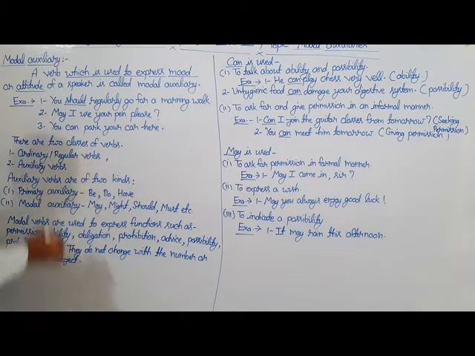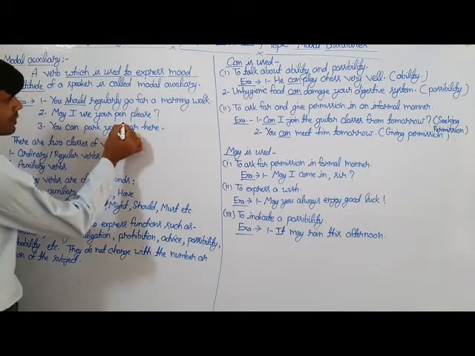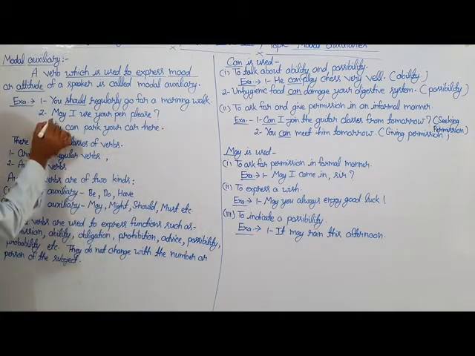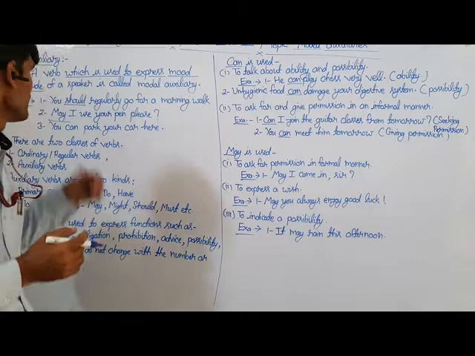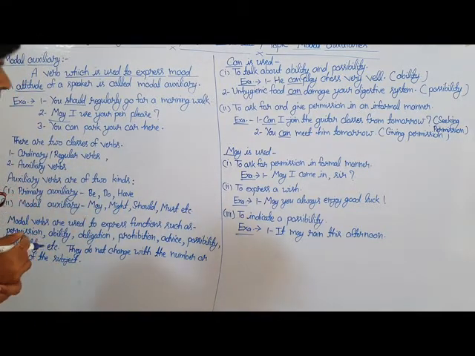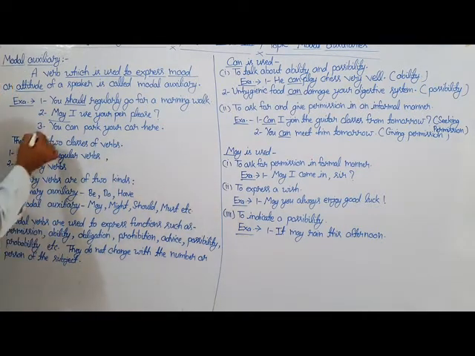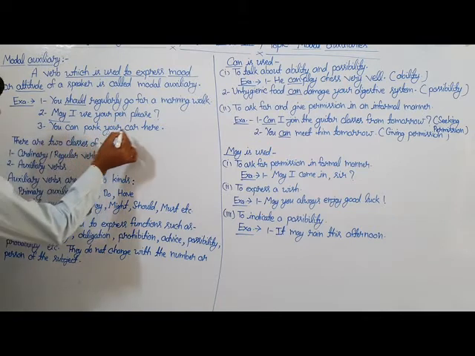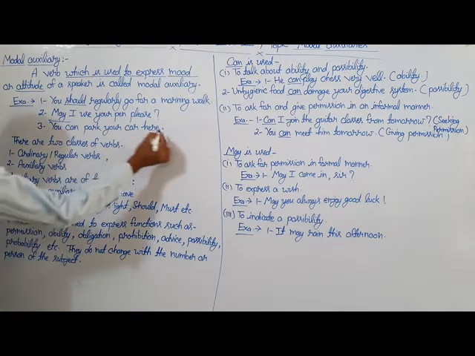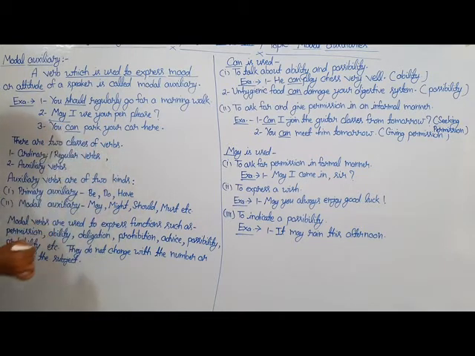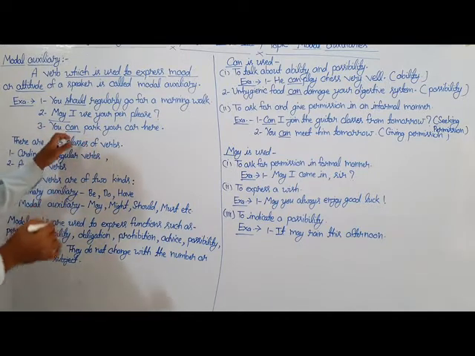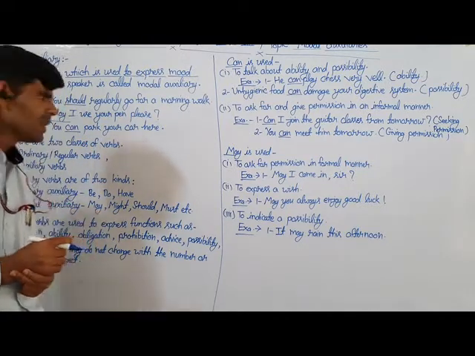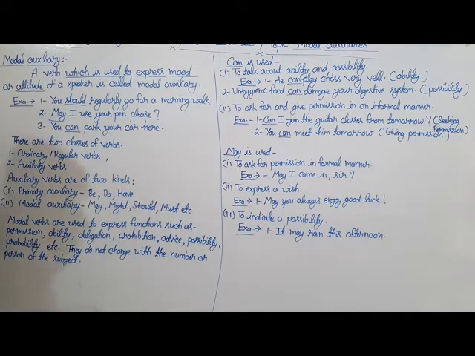Here is the second example: "May I use your pen please?" Here the underlined word is may. It is used to show the mood or attitude of the speaker in the sentence. So this is also counted as a modal auxiliary. Here is the third example: "You can park your car here." In the third example, the underlined word is can. It is used to show the mood or attitude of the speaker. So this is also counted as a modal auxiliary.